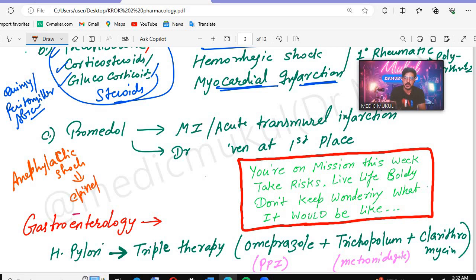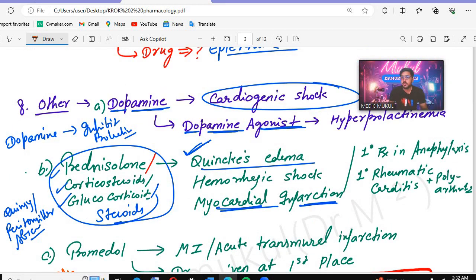Epinephrine hydrochloride, because it acts on alpha 1, alpha 2, beta 1, beta 2. But if I ask you for the primary treatment in anaphylaxis, which drugs will be given? Then we can give the steroids. For anaphylactic shock, remember, that is epinephrine hydrochloride. But if we talk about the primary treatment in anaphylaxis, then we will give the steroids.